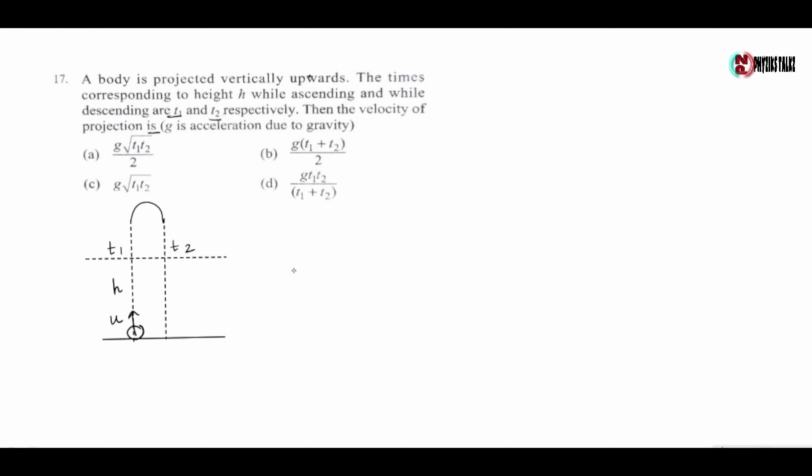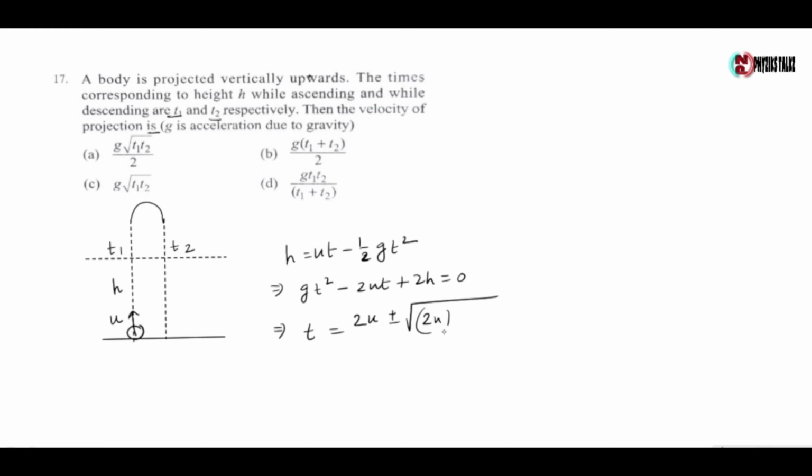Now for vertical projection, the height h at any instant of time t is given by h equals ut minus half g t square, which gives g t square minus 2ut plus 2h equals 0. Now according to Sridharacharya's law, we have t as minus b plus or minus root over b square minus 4ac by 2a,